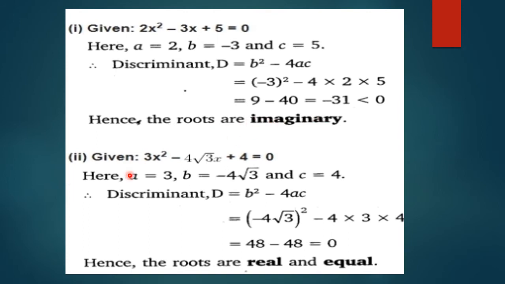Another equation is 3x square minus 4 under root 3x plus 4 is equal to 0. Here a is 3, b is minus 4 under root 3 and c is equal to 4. And the value of discriminant is 0. After calculation we have got the value 0. Hence the roots are real and equal.